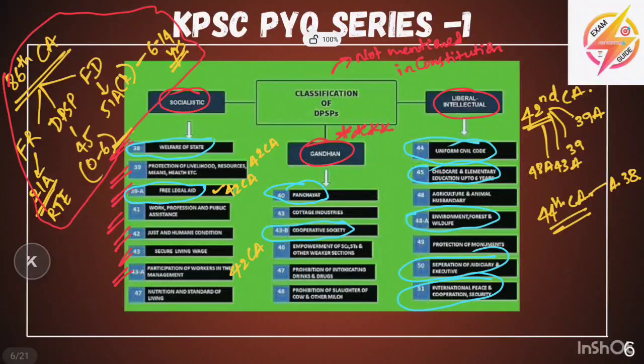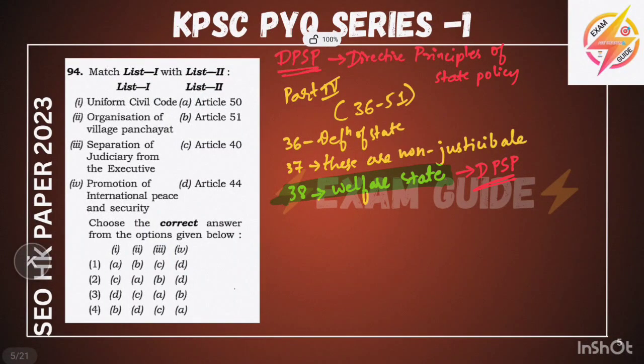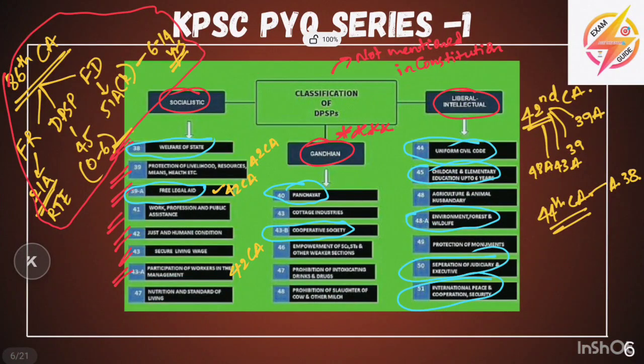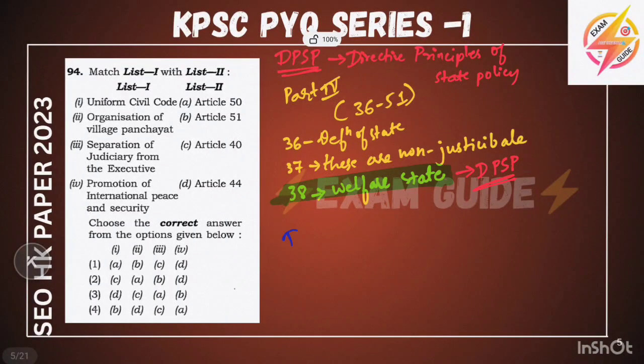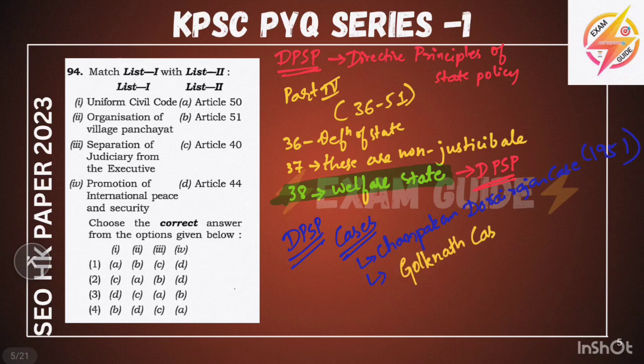After learning this much about the fundamental rights, DPSP and 21A, you must keep in mind that some important cases have been fought on DPSP and fundamental rights. The first is the Champakam Dorairajan case, 1951. The next is the Golaknath case, 1967. And the Minerva Mills case.